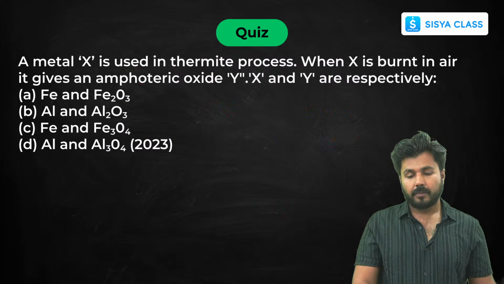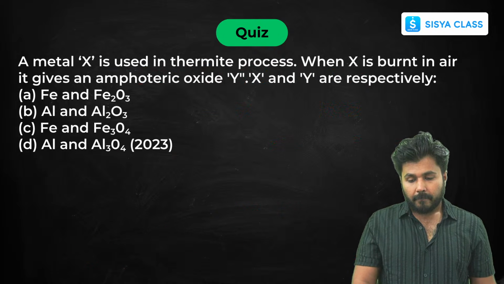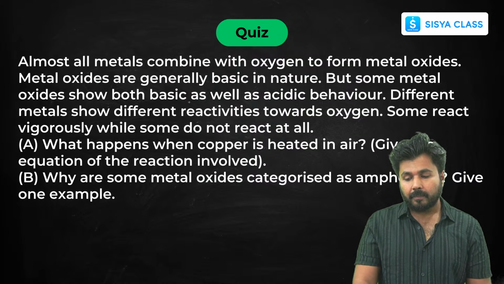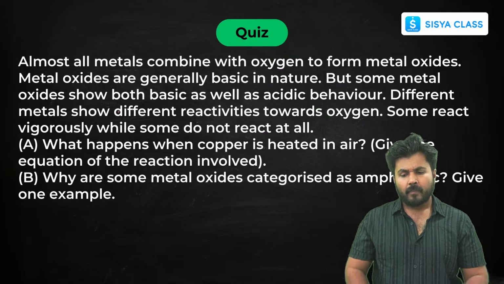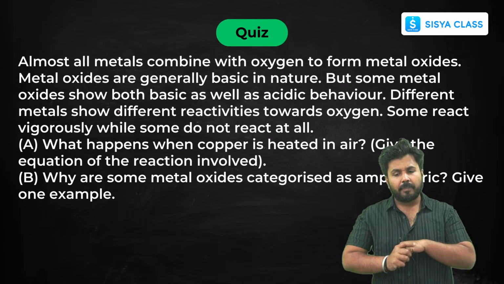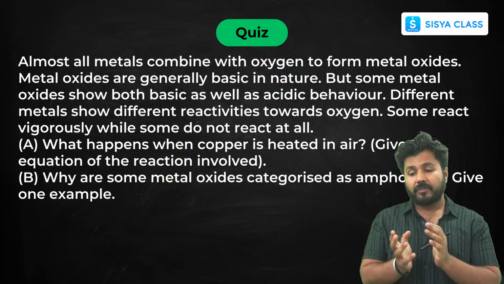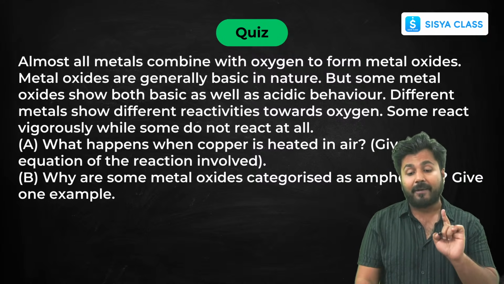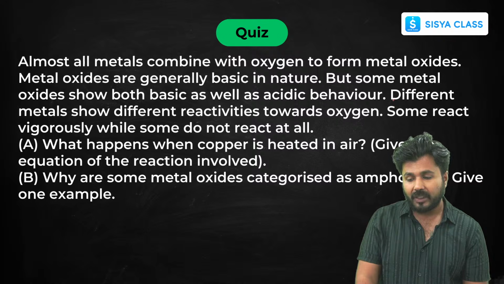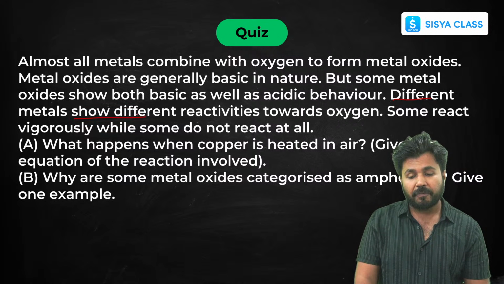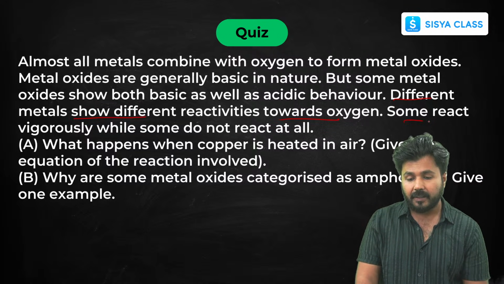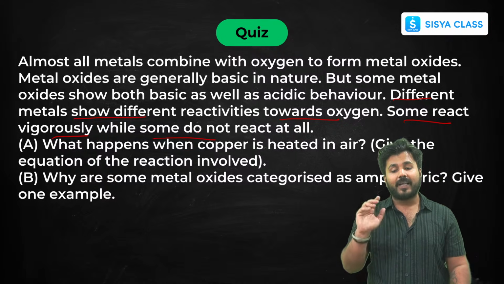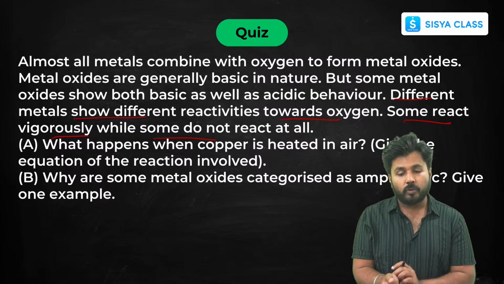Next question. Almost all metals combine vigorously with oxygen to form metal oxides. Metal oxides are generally basic. We have seen it, but some metal oxides show both basic and acidic behavior. They are called amphoteric. We already have seen that also. Different metals show different reactivities towards oxygen. That's correct. Some react vigorously, some do not react at all. So highly reactive elements react vigorously and least reactive elements do not react at all.